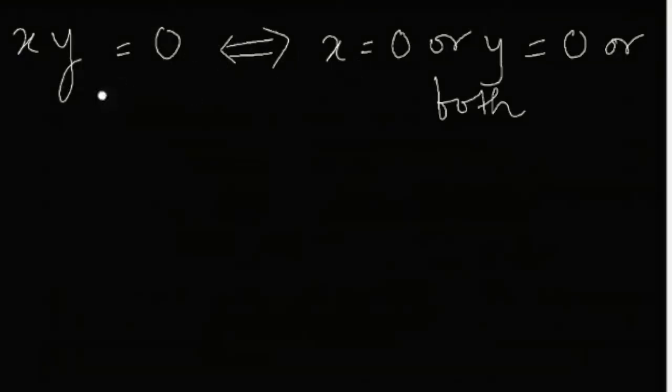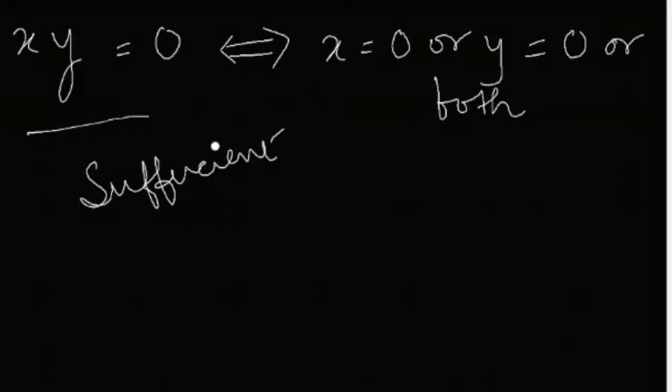So this is a sufficient condition, but you will also notice that this is also a necessary condition. xy has to be equal to 0 for this statement to make sense. xy अगर 0 नहीं होगा तो हम इस स्टेटमेंट को ट्रू नहीं बोल सकते.